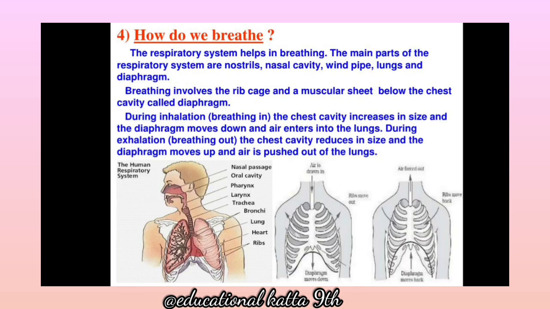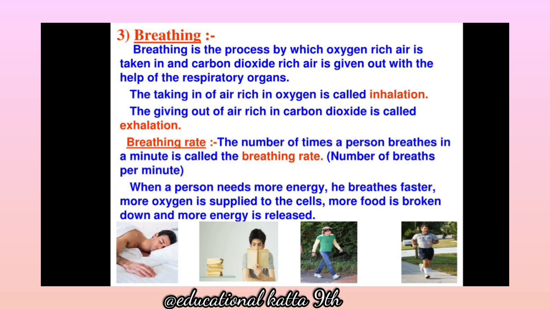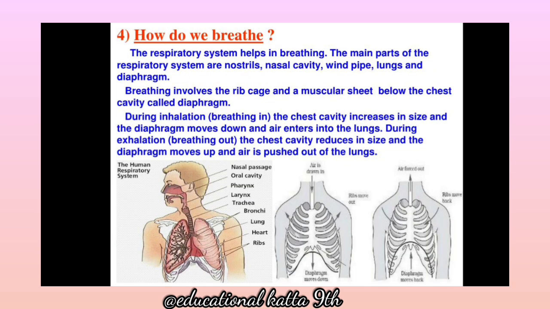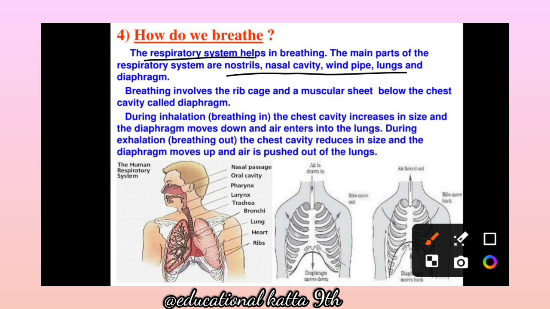Now, how do we breathe? This is also one point. The respiratory system helps in breathing. Main parts of the respiratory system are nostrils, nasal cavity, windpipe, lungs, and diaphragm.